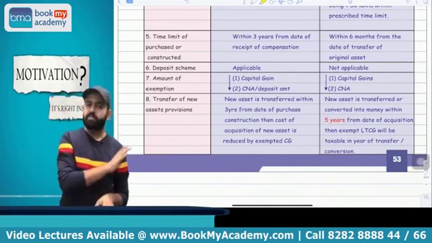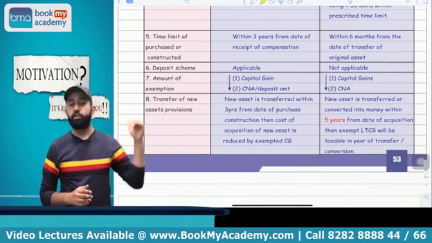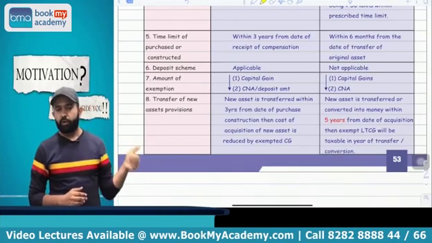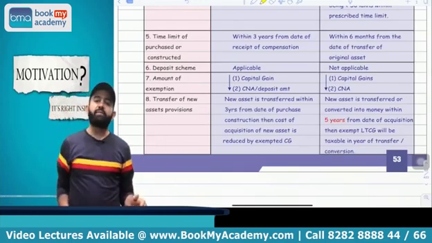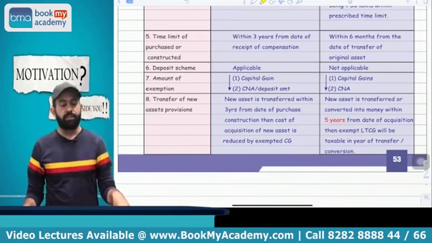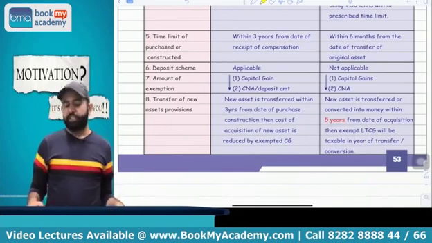Suppose if it is transferred within 5 years or it is converted into money, meaning you took a loan against the mortgage of this bond, then whatever exemption was claimed earlier shall be withdrawn and treated as long-term capital gain in the year in which that violation took place.